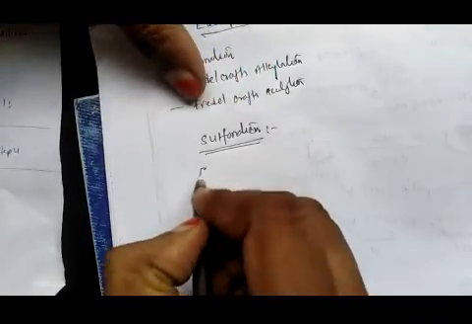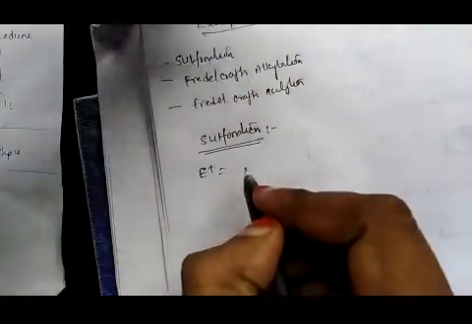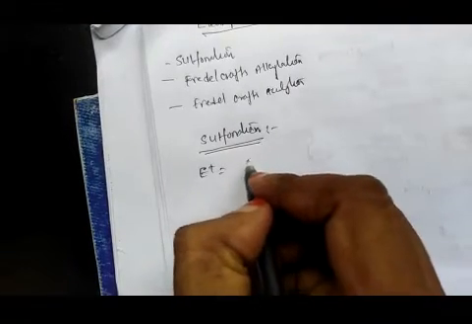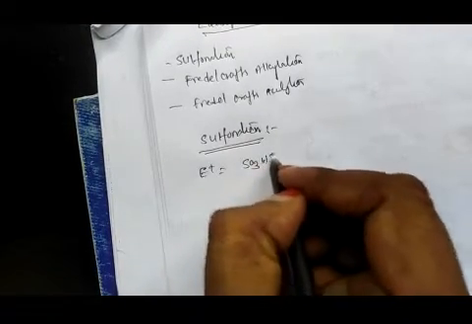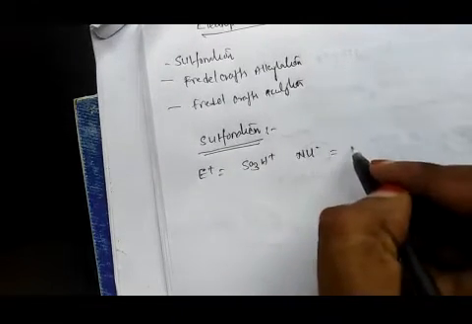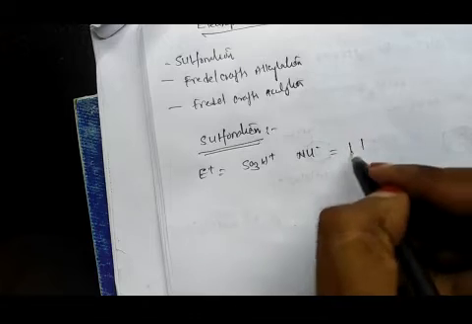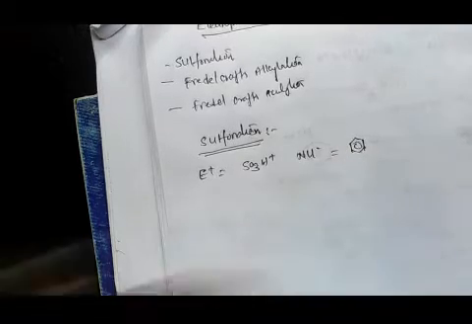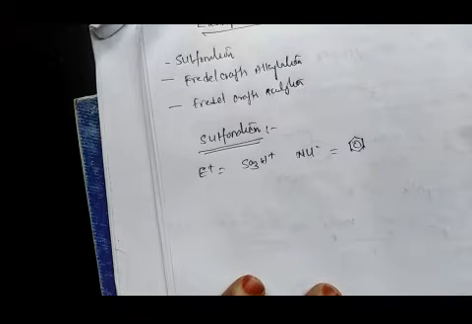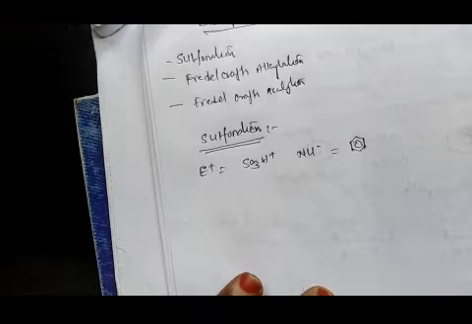So here the electrophile is SO3H plus ion, and the nucleophile is benzene. So sulfonation is an electrophilic aromatic substitution reaction. In that, the electrophile is the SO3H group and the nucleophile is benzene in the sulfonation reaction.